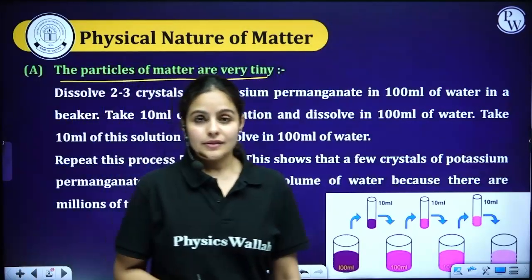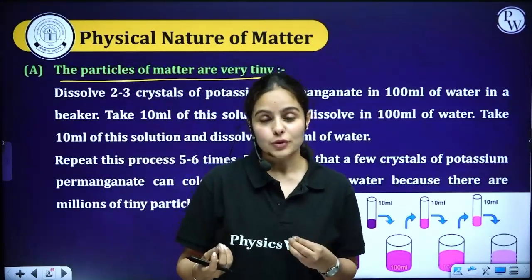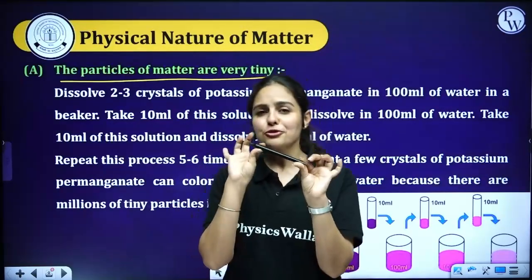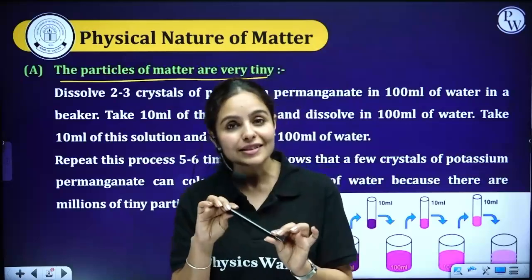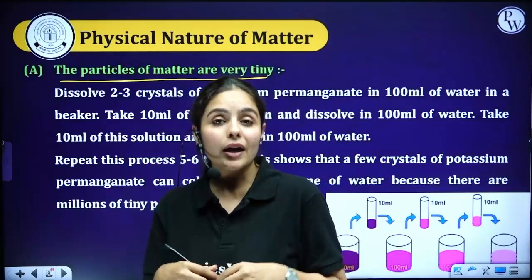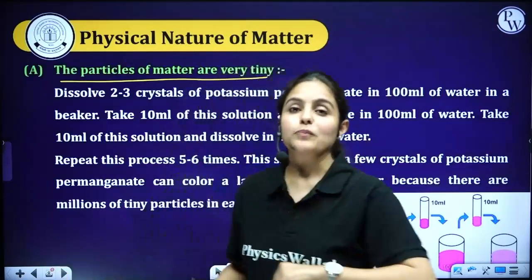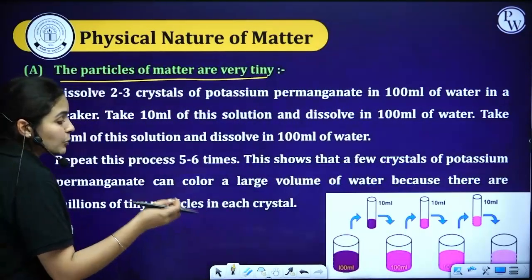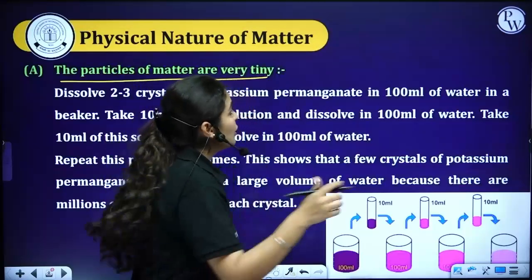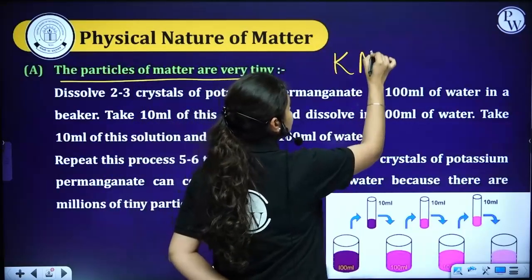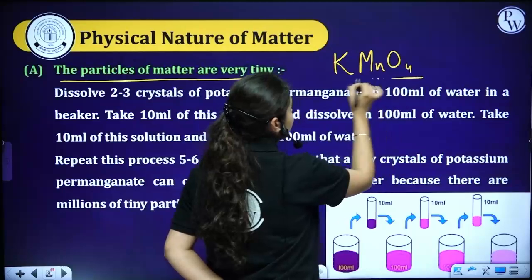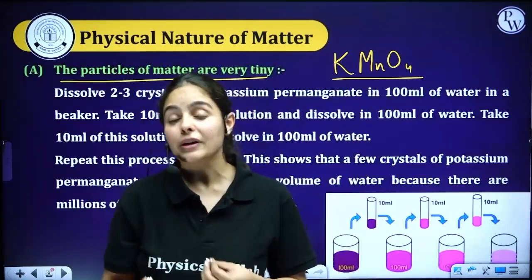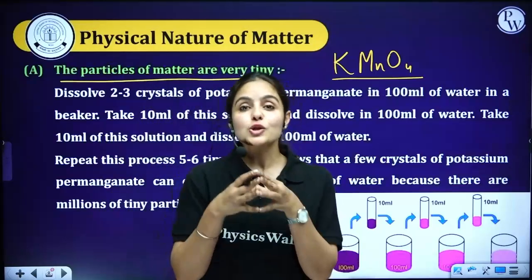Okay, starting with the first physical nature of matter. Every particle present in matter is very tiny, or in simple words, every matter is made up of tiny, tiny particles, isn't it? So how will we prove this? Okay, let's take potassium permanganate. If you guys are aware of it, it's pink in color once you put it into water. Potassium permanganate formula is KMnO4. But don't worry guys, you don't have to write the formula, but at least you should know what example we are quoting here. So it is potassium permanganate.